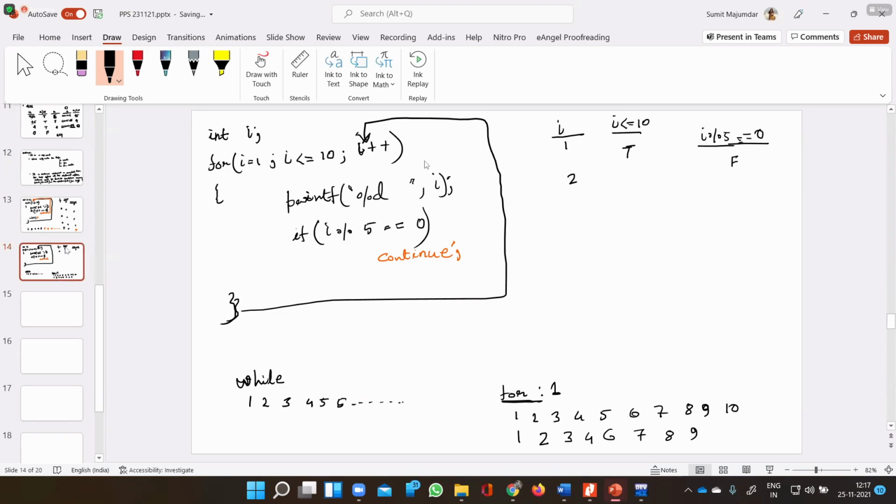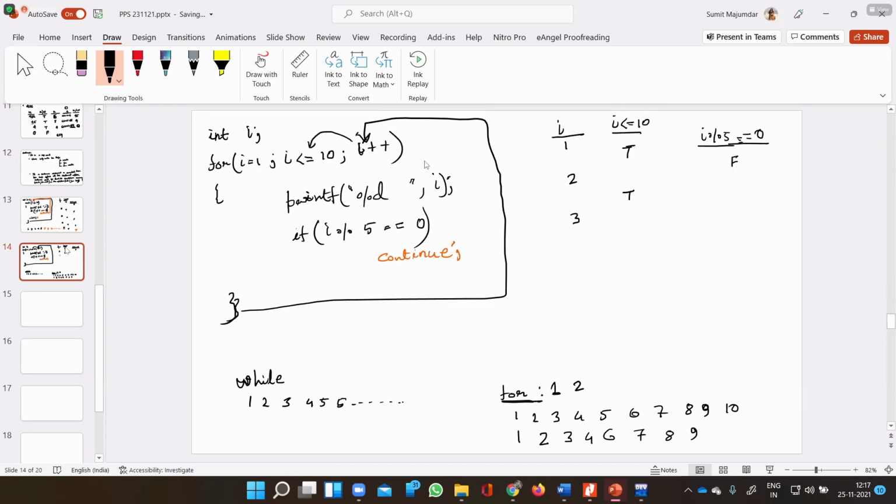Next, the condition is true. Obviously, from here it will come to here. The condition is true, and the I value will be printed, so 2. I modulus 5 is false, so continue will not be executed. From here, it will go back to the updation part, so the I value will be 3.